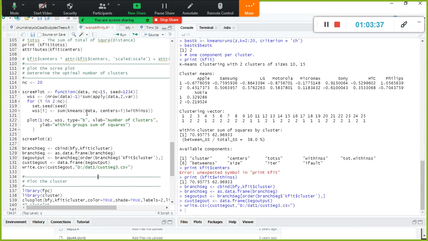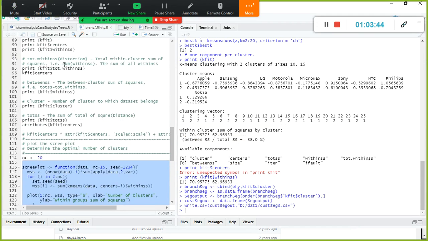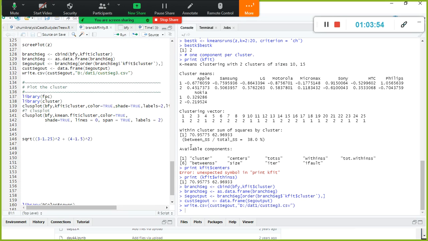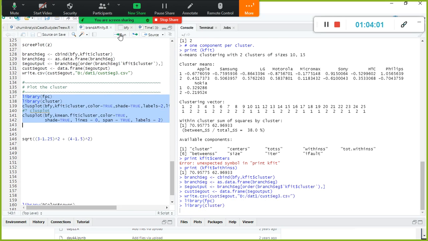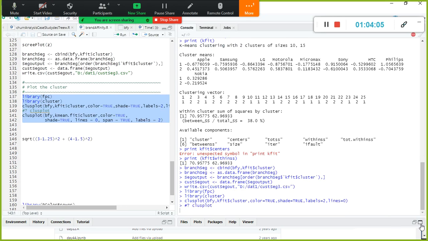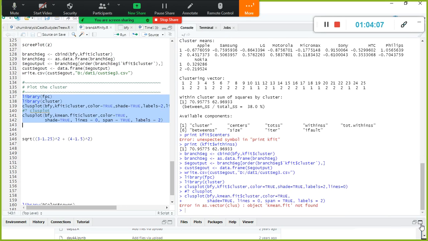Since you are all hands-on people, by looking at it, forget about the scree plot. The scree plot is to show the optimal number of clusters. But here the built-in function kmeansruns is available, using which we are able to find out the optimal number of clusters too. So next, I am going to plot it. I don't know whether the cluster package is available because it's a brand new system. Yes, it is. kmeans fit.